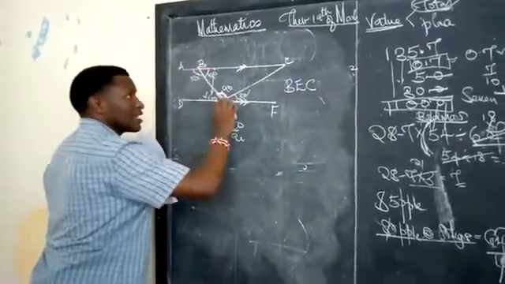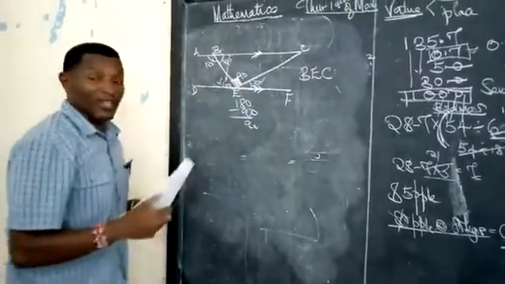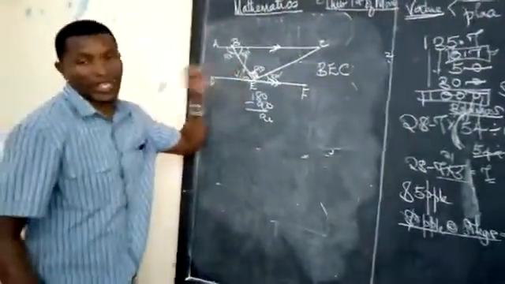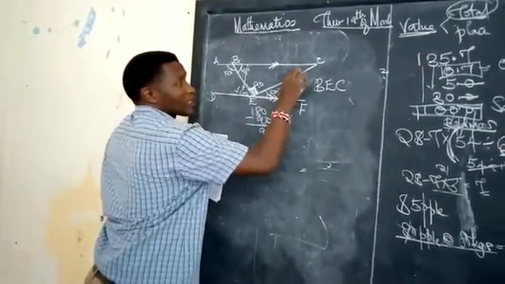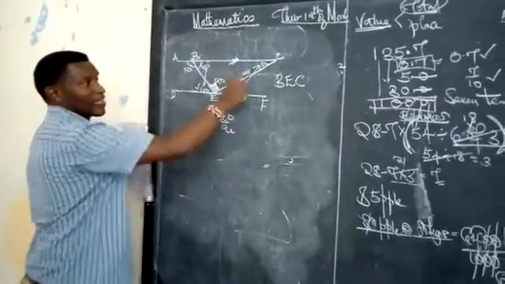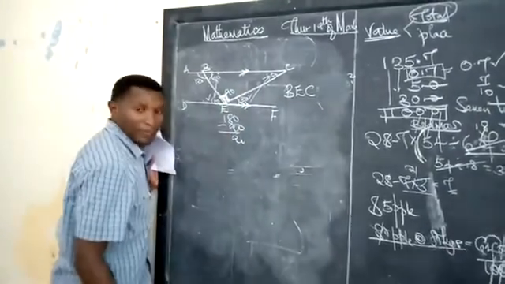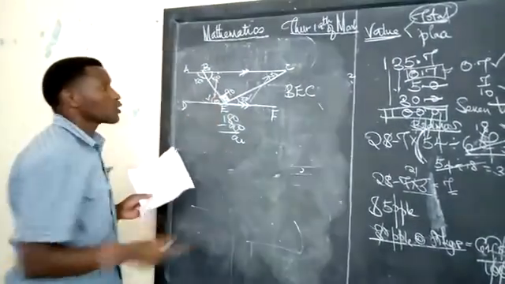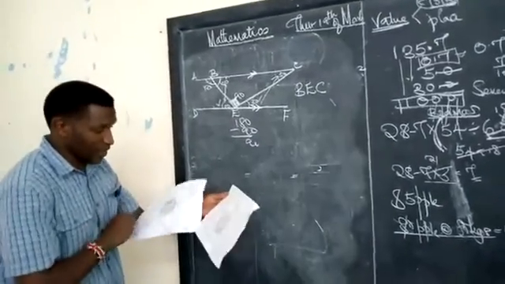Angle BEC. Because of time factor, both now and even in the exams, don't even bother calculating the others. Go straight to that. That's the point. In another way, if this is 30, you don't have to be told that this one is also 30. Then 60 plus 90, this is 150. Calculator will give you the other angle. Very good. Please, using your mathematics, made familiar, can you look for similar questions of this type and do as the examples? When we meet, I'll help you check whether you did them in the right way.